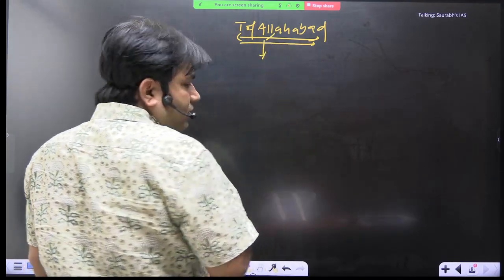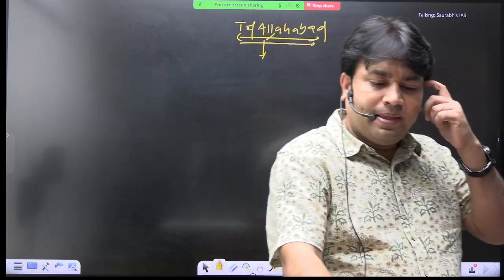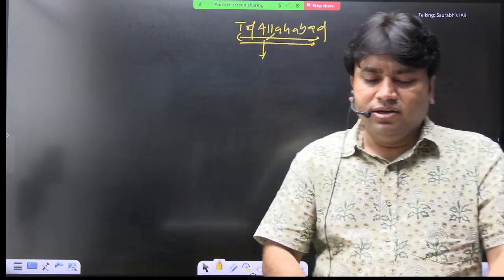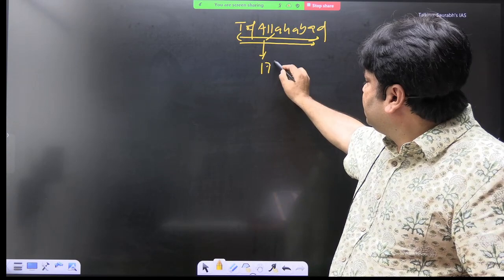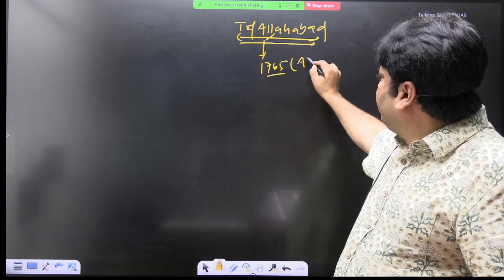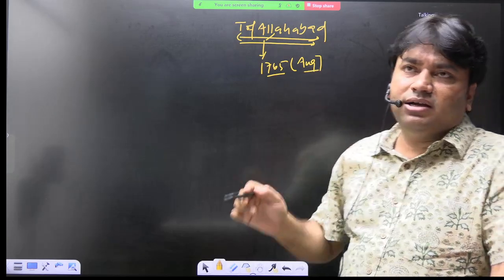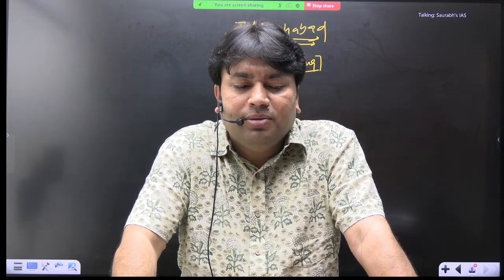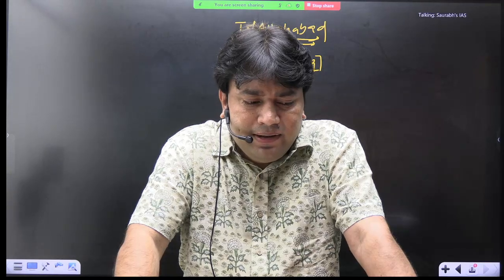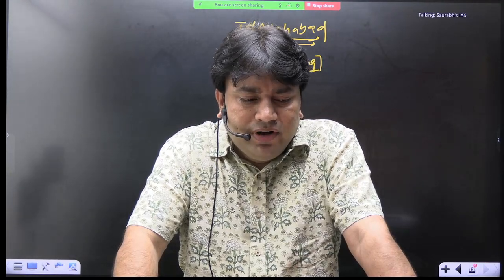Okay, Treaty of Allahabad, and this treaty was signed in the year 1765. Read this, 1765. The month was August. This treaty was signed, and this treaty is very much important. Why this treaty is important, we need to understand.